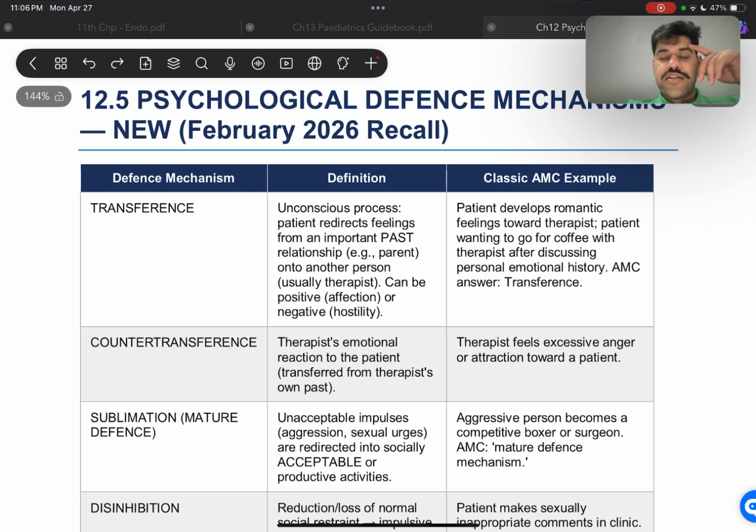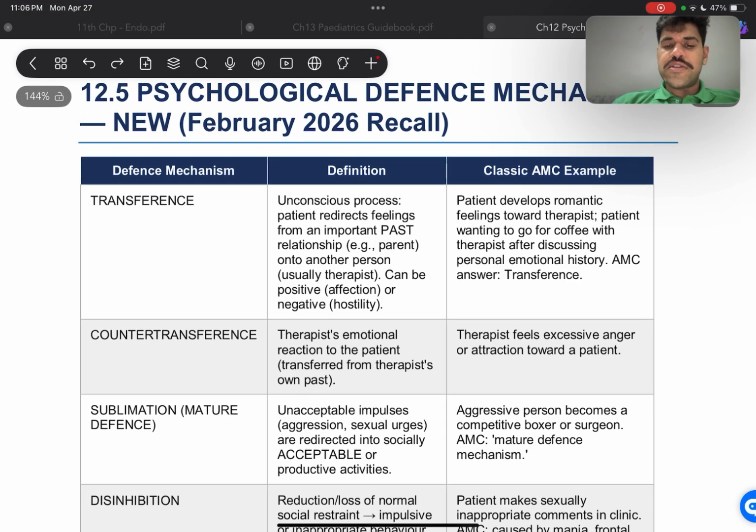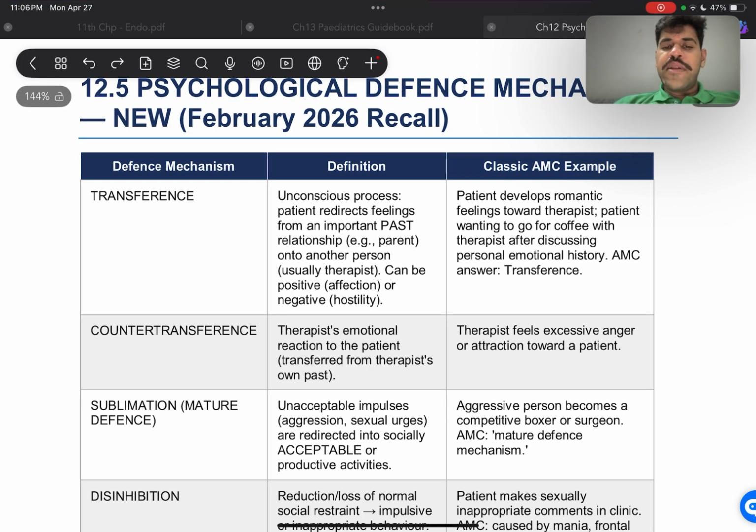The thing is that they'll give you a patient, the patient says this, and you tell this to the patient, and then the patient reacts that way. All right, so they'll ask you what type of defense mechanism is this patient giving you, right? So transference is that unconscious process where the patient is going to redirect their feelings from an important past relationship onto another person, and this can be positive, or it's going to be negative sometimes.